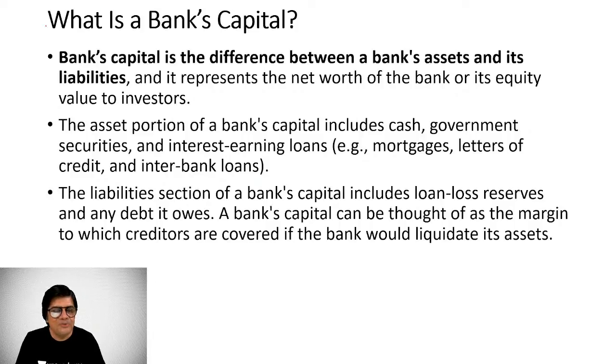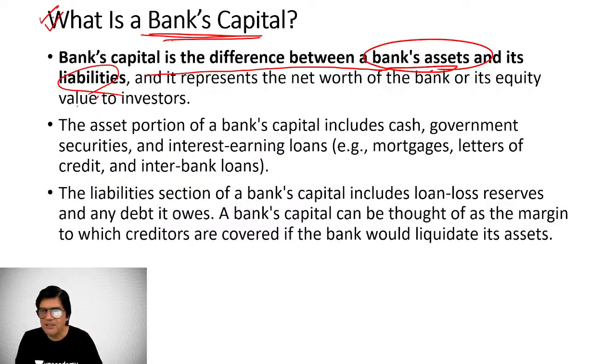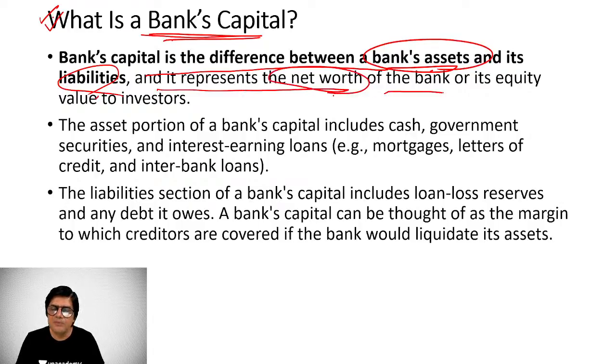Now, what is a bank's capital? You must have a fairly good idea about it. A bank's capital is the difference between a bank's assets and its liabilities. Whatever assets it is holding, whether current or non-current, total assets minus all the liabilities represents the net worth of the bank, or its equity value to investors. In the balance sheet, the left side will be assets, and the right side will be total liabilities and the shareholders' capital. The difference between the assets and the total liabilities amounts to shareholders' capital, which is the net worth of the bank.